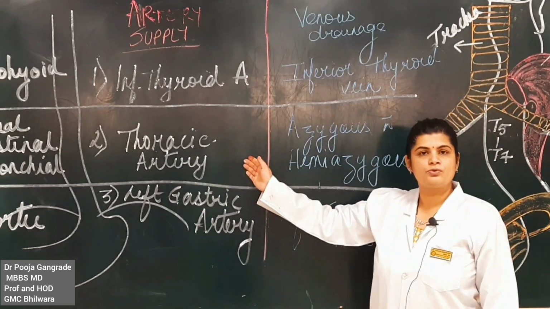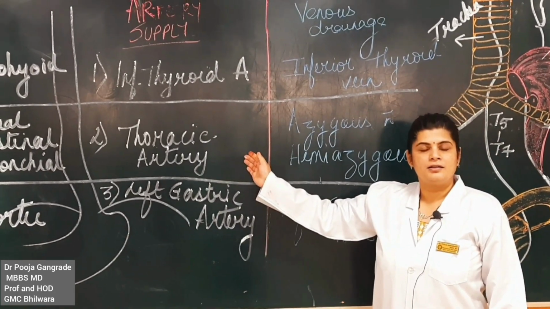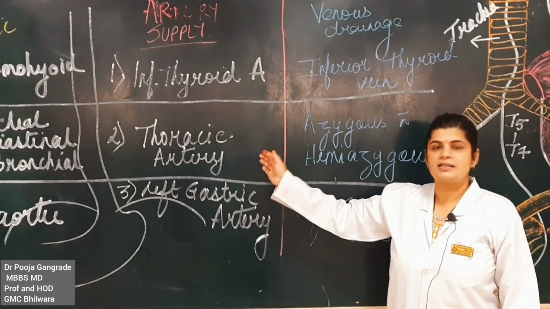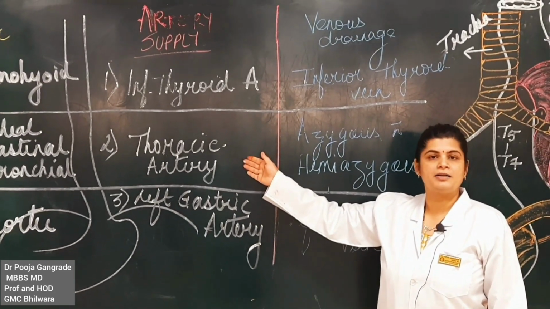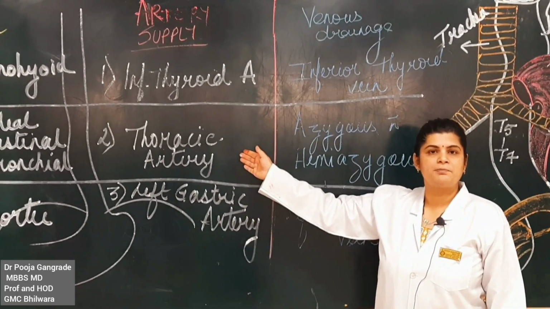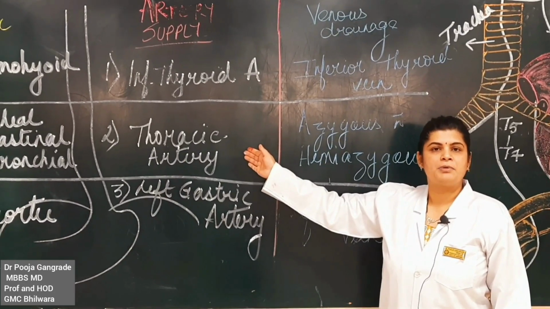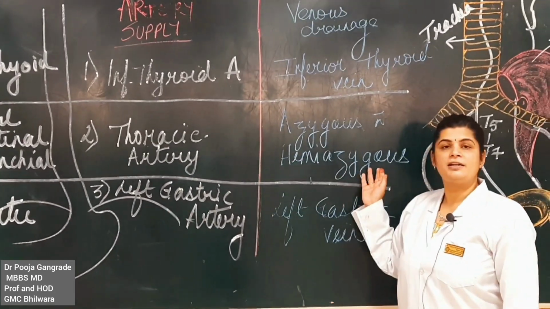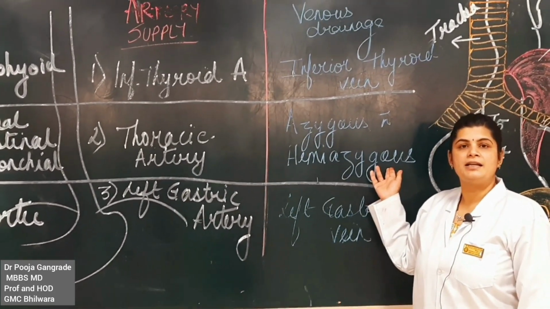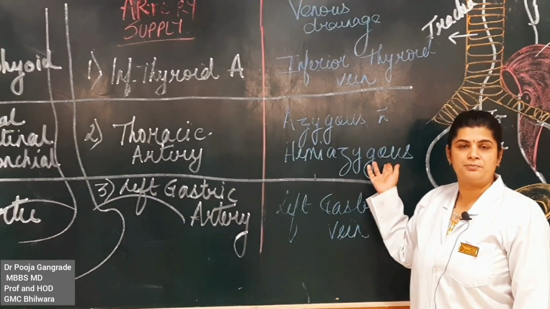Next, coming down to the thoracic part. The thoracic aortic branches are the ones which are going to supply the thoracic part of the esophagus. It shall drain into the azygous and the hemiazygous venous system.